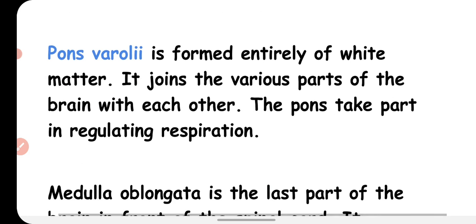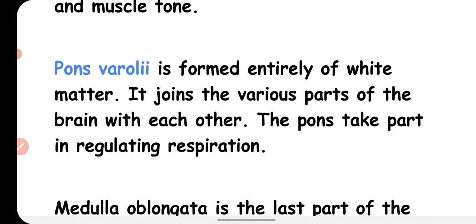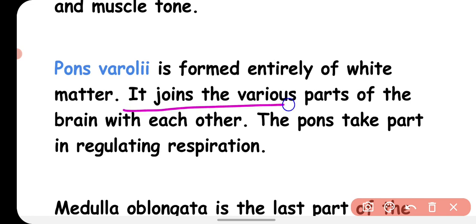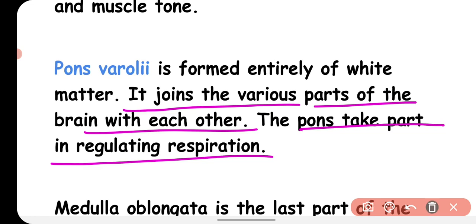Now I'll talk about the pons varolii. Pons varolii is formed entirely of white matter, means it is made up of the axons of the neurons, and it joins the various parts of the brain with each other. The pons take part in regulating respiration.